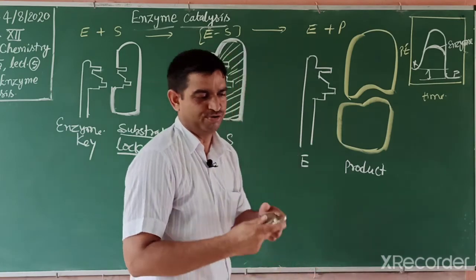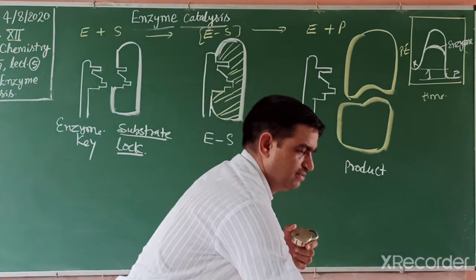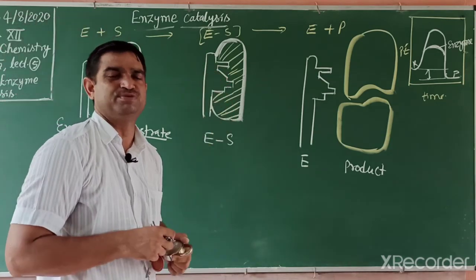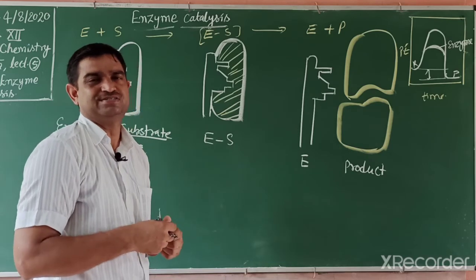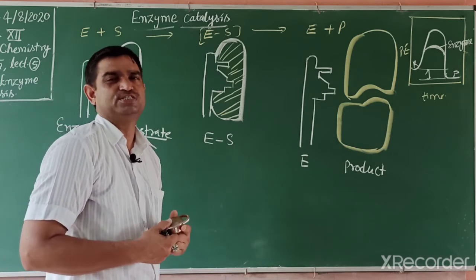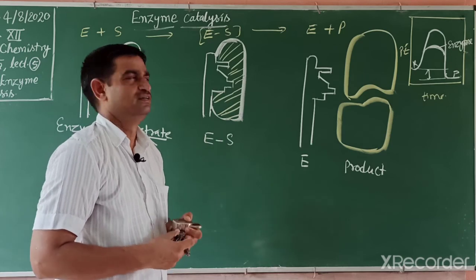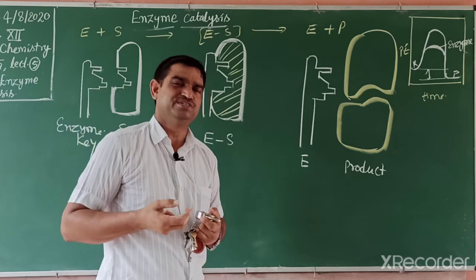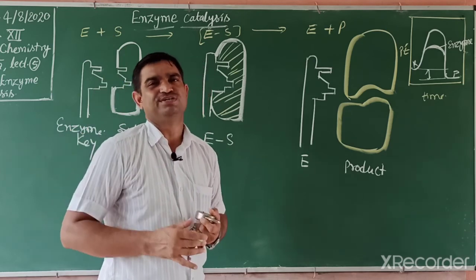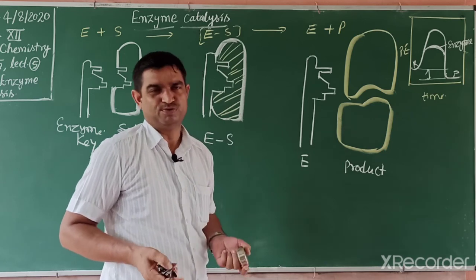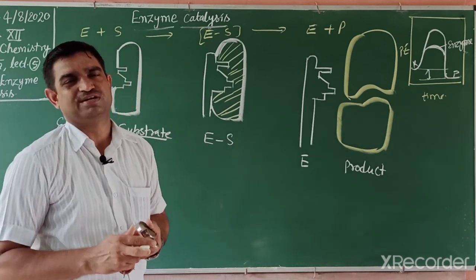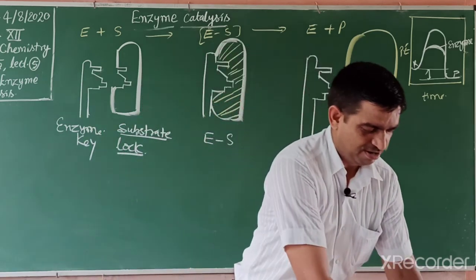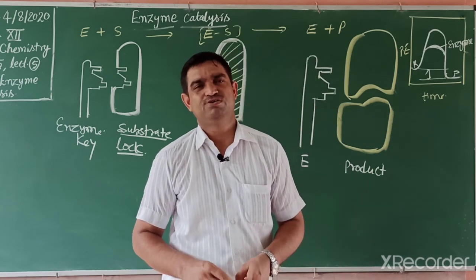If we have this lock and we use a different key, then this lock does not open. So they are highly specific. So that is the difference between an enzyme and a catalyst. A catalyst is not so specific, but enzymes are highly specific. They work only at optimum temperature and optimum pH. If pH increases or decreases, they do not work. If temperature increases or decreases, they also do not work. So they are produced from living beings and have special characteristics. In this way we recall all the things and make notes in our notebook.